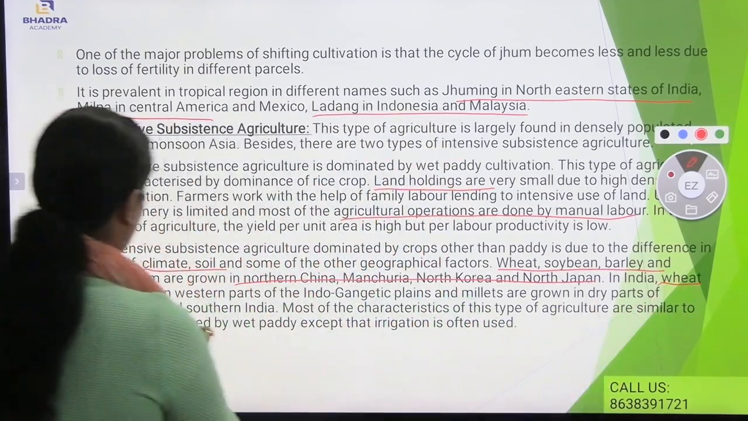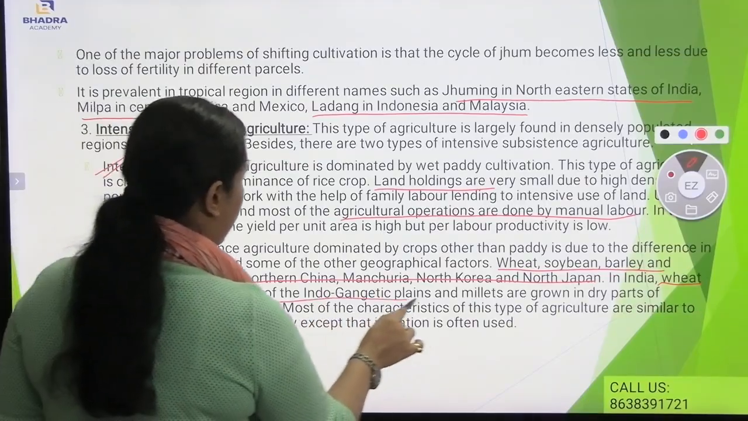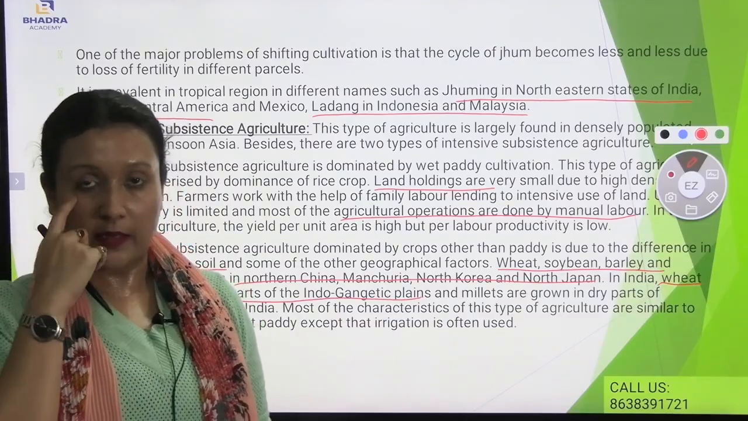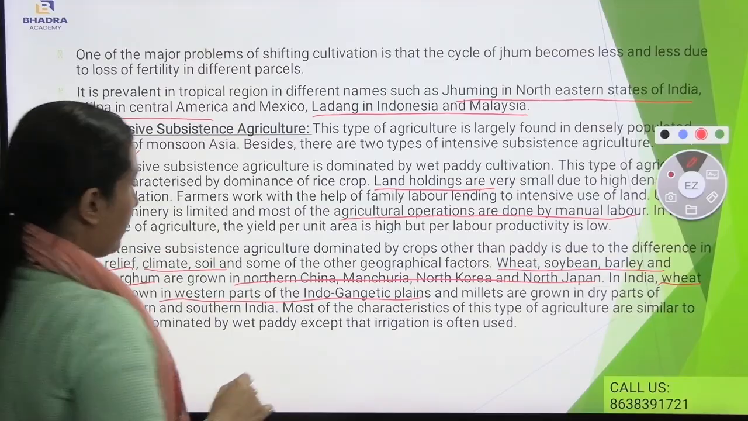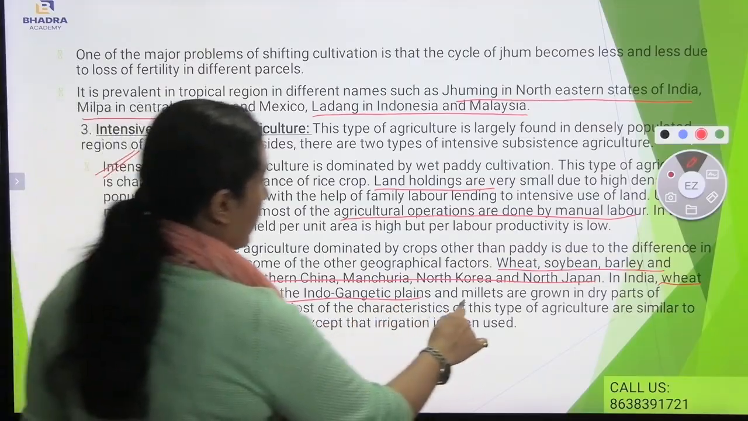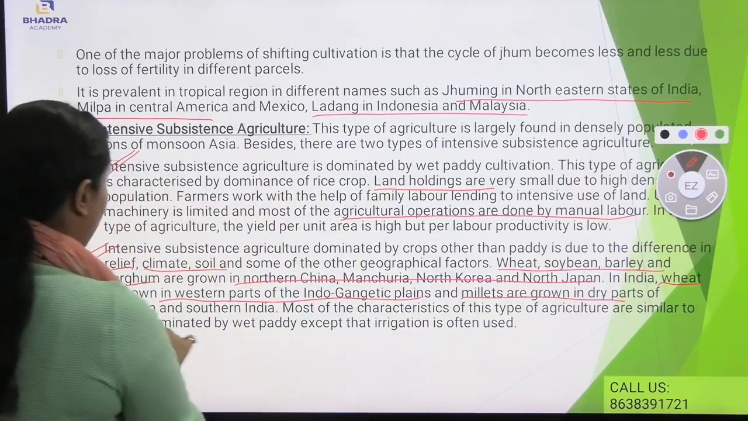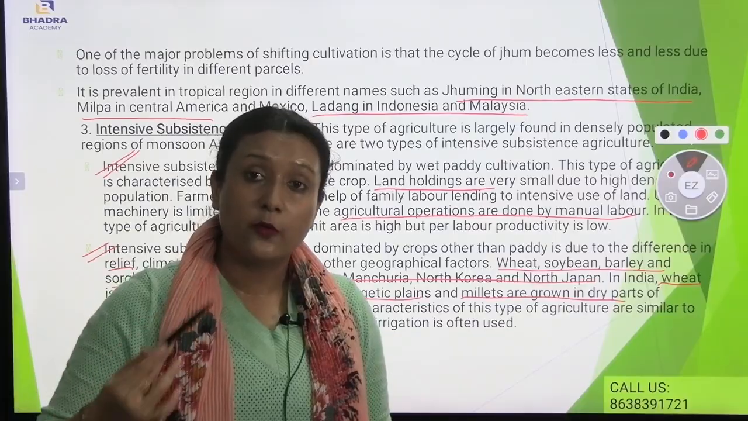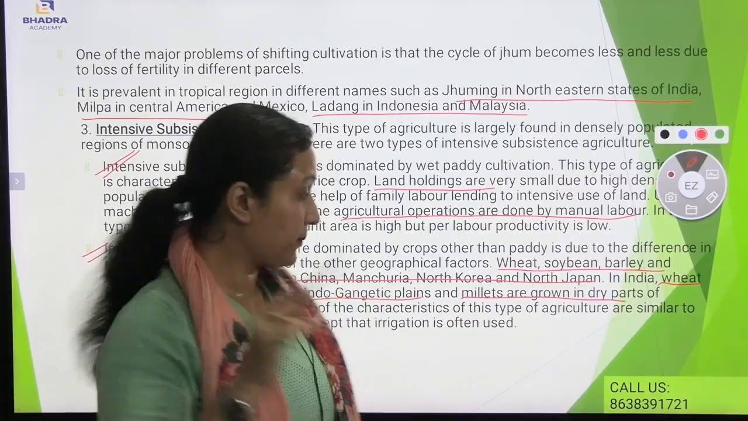Now, wheat. Wheat is grown in the western parts of the Indo-Gangetic Plain, and millets are grown in western and southern India. Now, if I talk about millets, millets are mostly grown in the drier parts of the region.